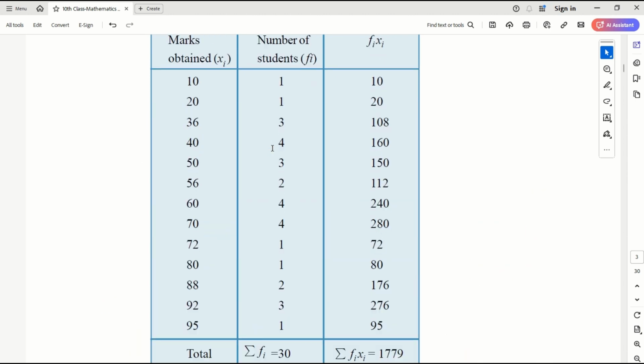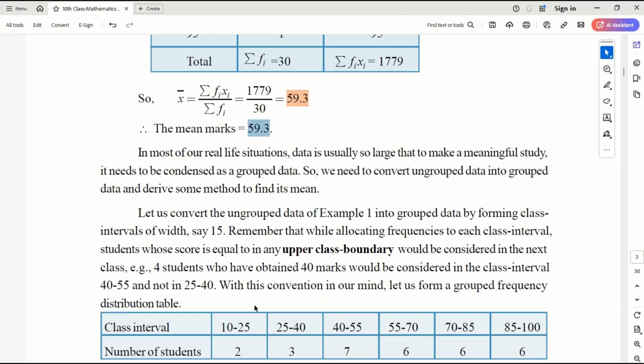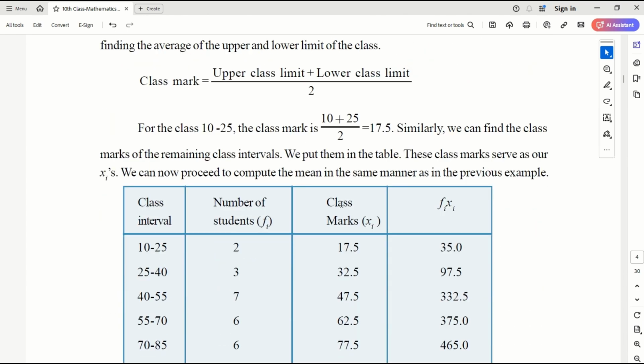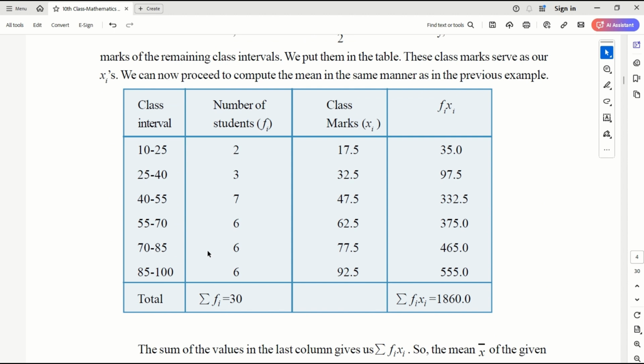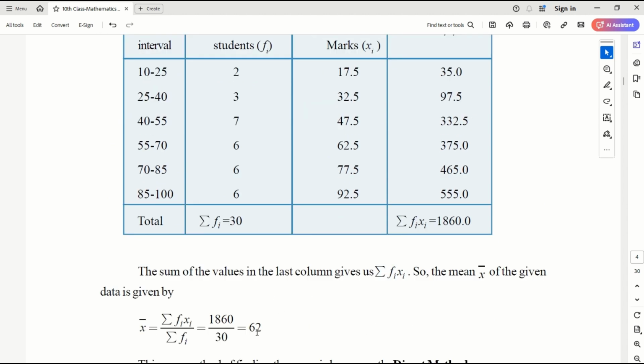But as I said, this is for 30 students, so it is easy to represent the data like this. But if you have 30 lakh people, you cannot represent data like this and sum up, correct? So you are calculating with grouped data. Okay, you are grouping the data into some classes and then calculating the mean. Okay, you will get approximately close to the actual mean value. So this is how we calculate the mean of grouped or class data.